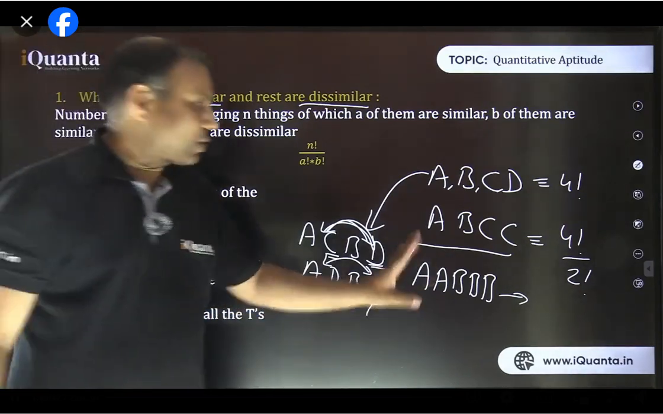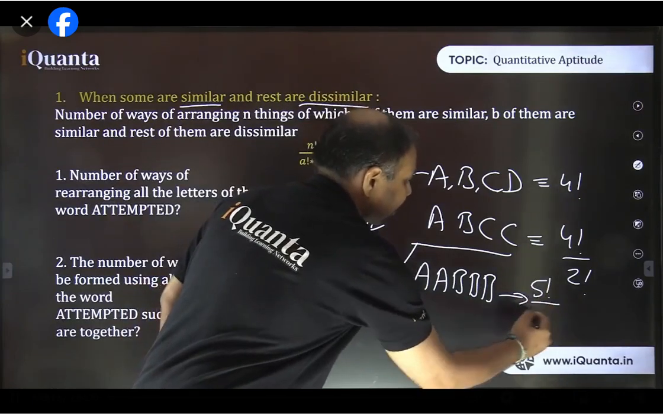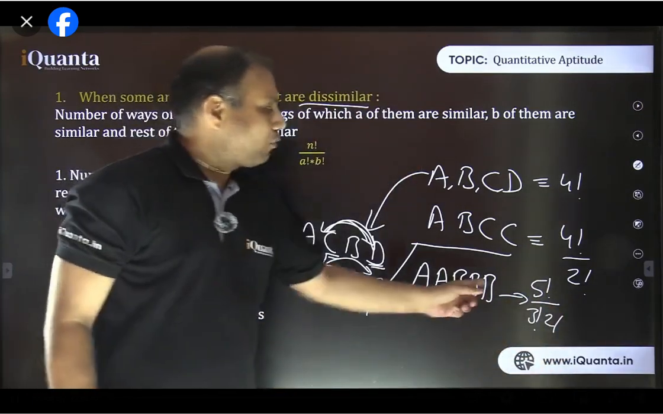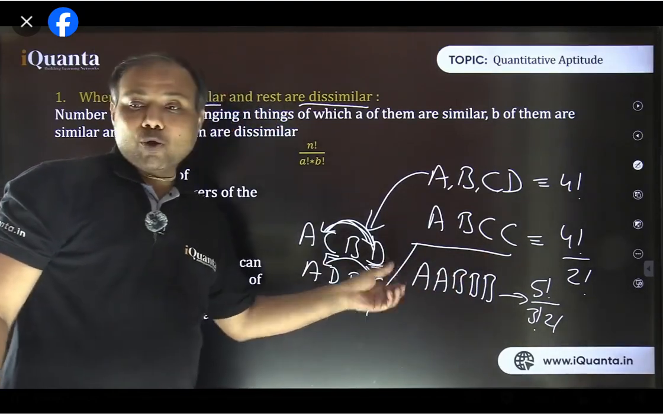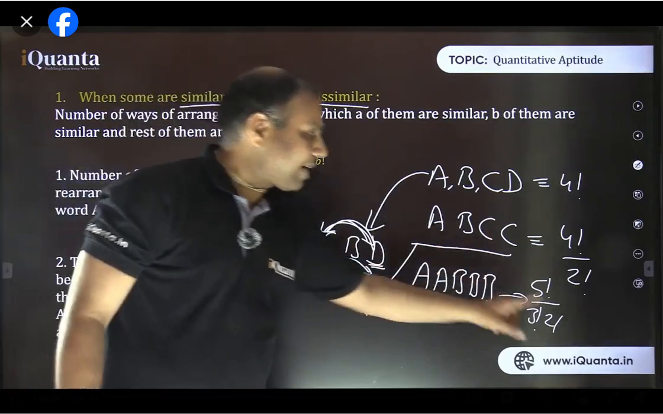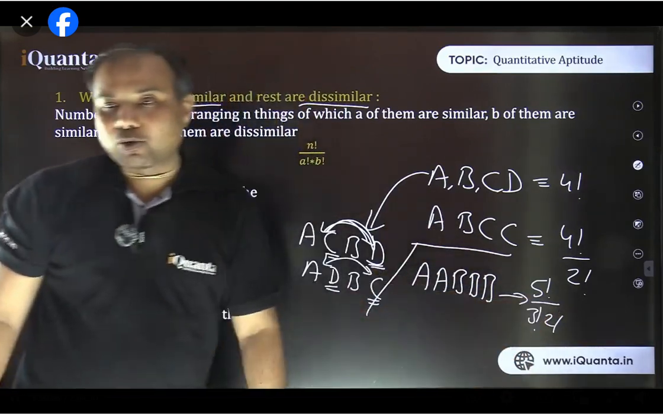Answer this one now. Yes, it is 5 factorial by 3 factorial, 2 factorial. So the conclusion is right. If all 5 things would have been different, the arrangement would have been 5 factorial. But because these 2 things are same, their mutual arrangements would become same. So we need to divide by 2 factorial and in the same way divide by 3 factorial. So that becomes the answer.